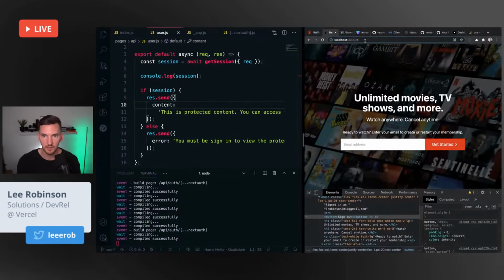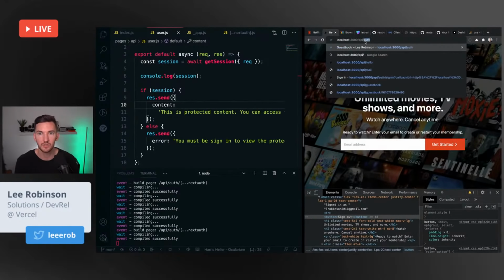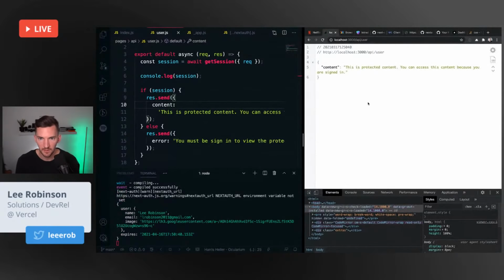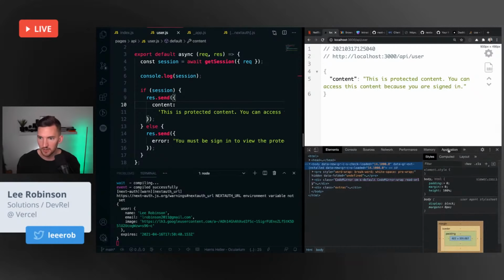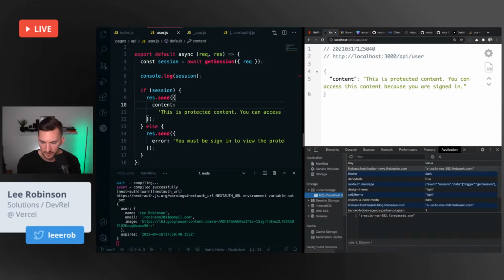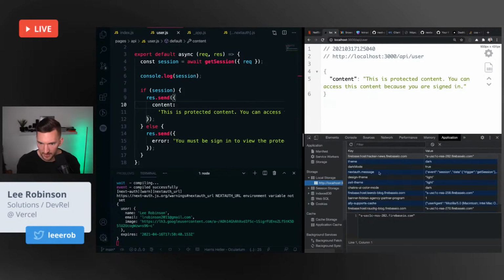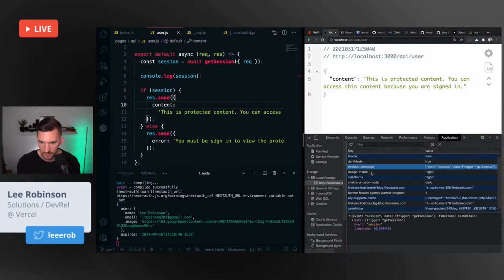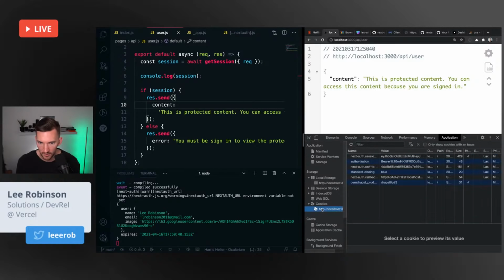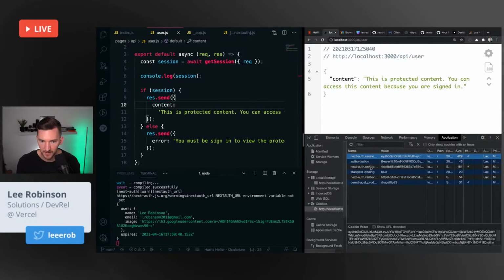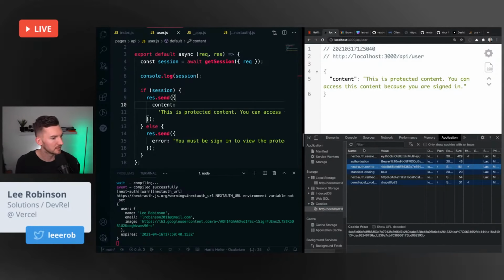So if I go to localhost/API/user, this is protected content. You can access this because we're signed in. So what does that actually look like to be signed in? My guess is it's in a cookie. I see Next Auth here in a cookie. Yeah. Right here. So these values are saved in cookies. That makes sense.